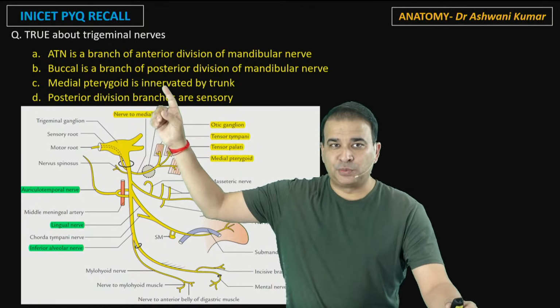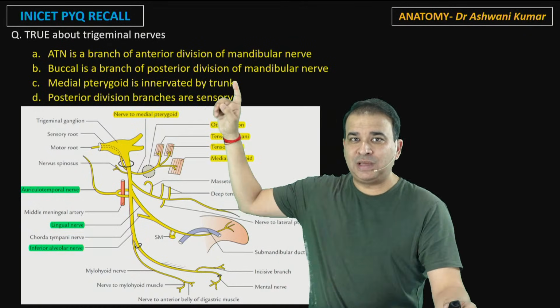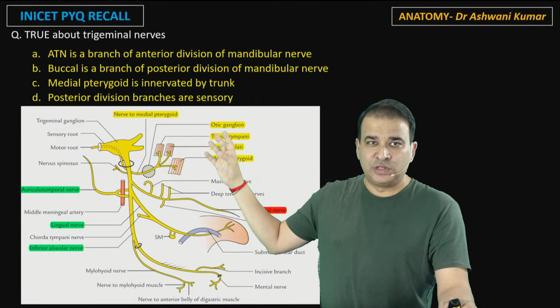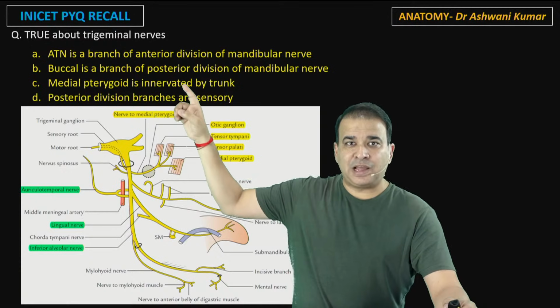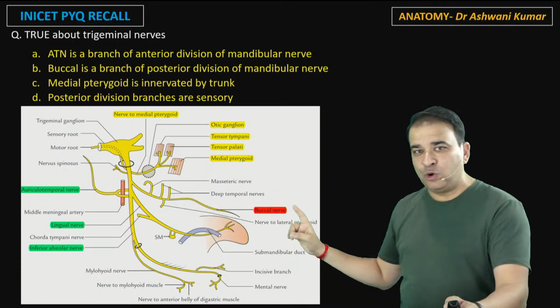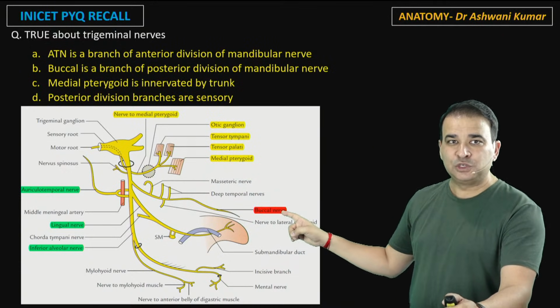So let's go through the options, guys. Auriculotemporal nerve is a branch from the anterior division of mandibular nerve. No, it's not. Auriculotemporal nerve is coming from behind, from the posterior division. Buccal is a branch of posterior division. No, buccal is the only sensory branch coming from the anterior division.